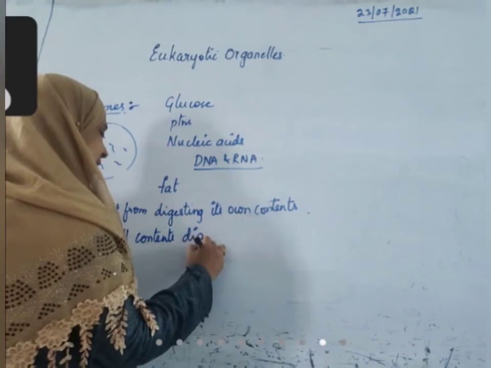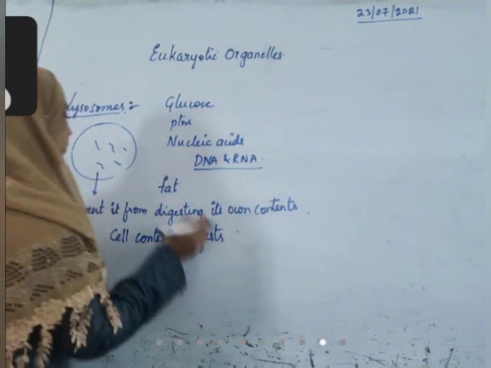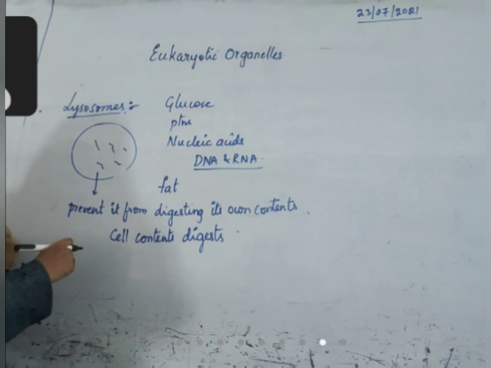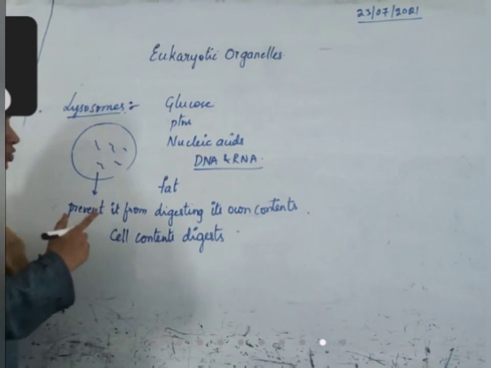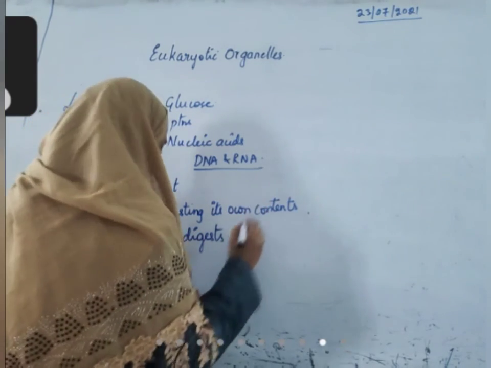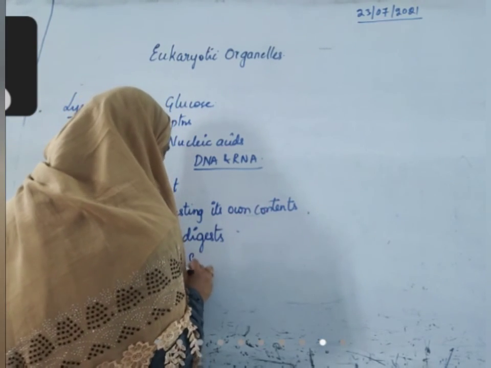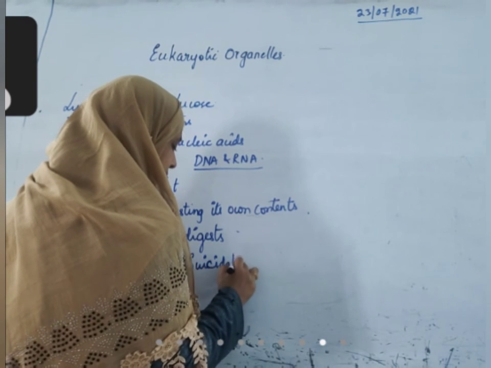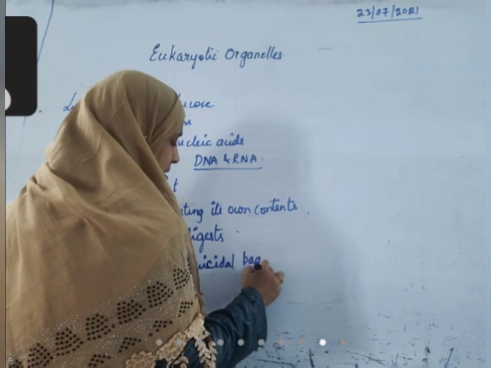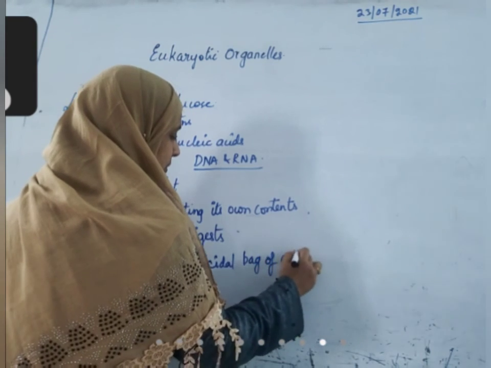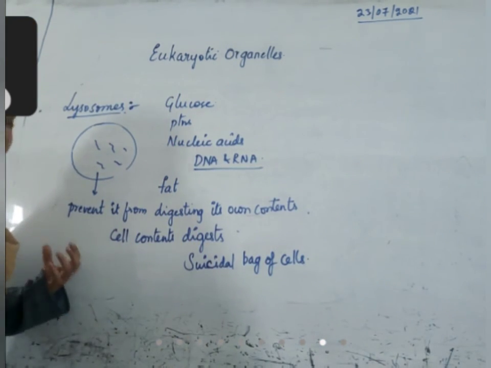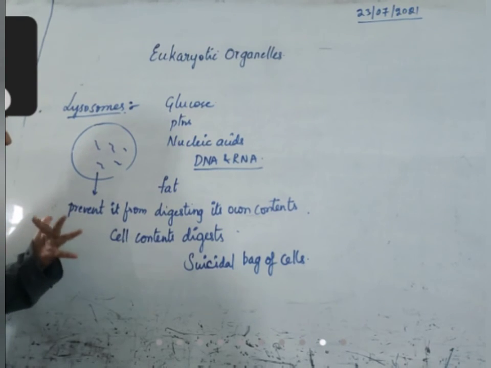When hydrolytic enzymes are released into the cytoplasm, that is why lysosome is also called the suicidal bag of cells. Whenever there is a need to kill the cell, these enzymes will release and kill it from within.